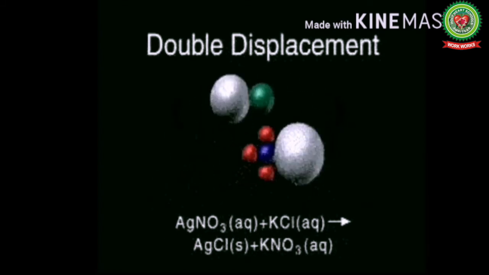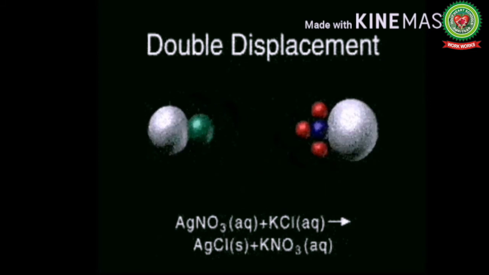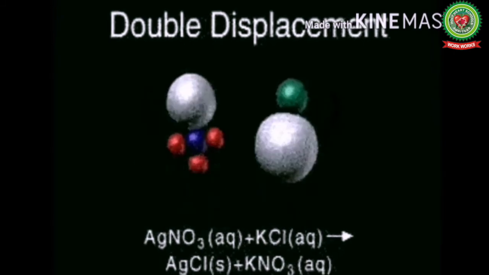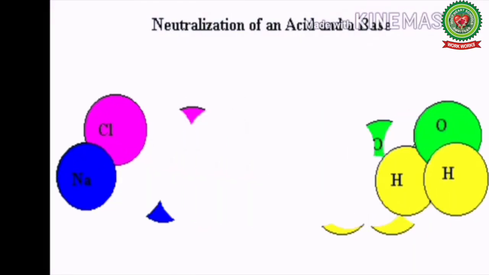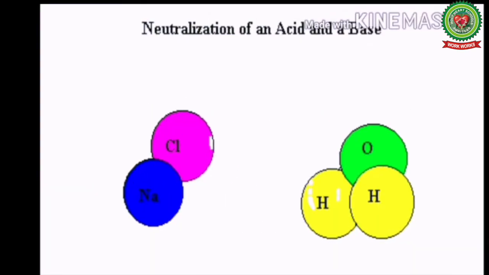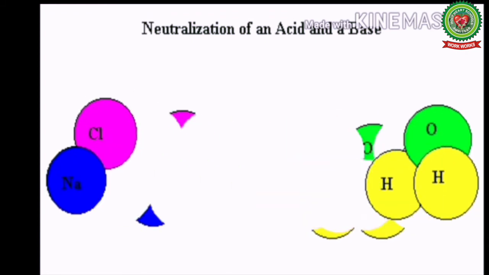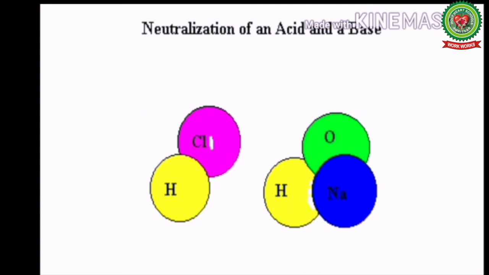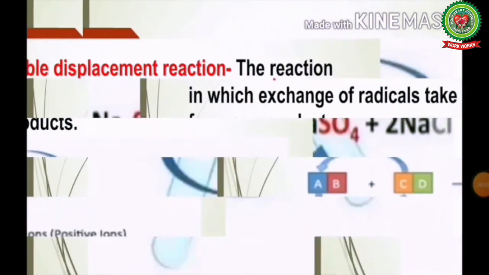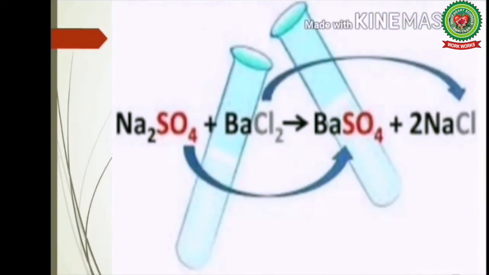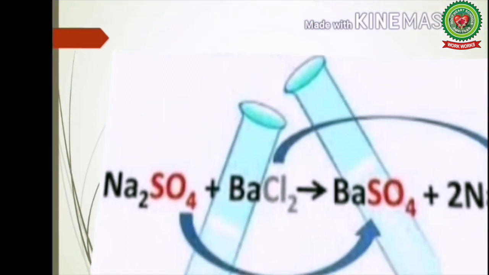Students, in this chemical reaction, exchange of radicals takes place and forms new products. One more example we will discuss. Hydrogen chloride reacts with sodium hydroxide to form sodium chloride plus water. One more example. Sodium sulfate reacts with barium chloride to form barium sulfate plus sodium chloride.